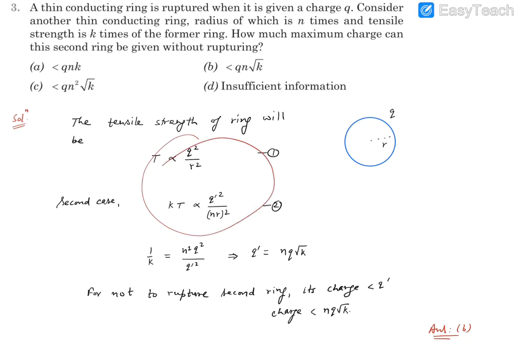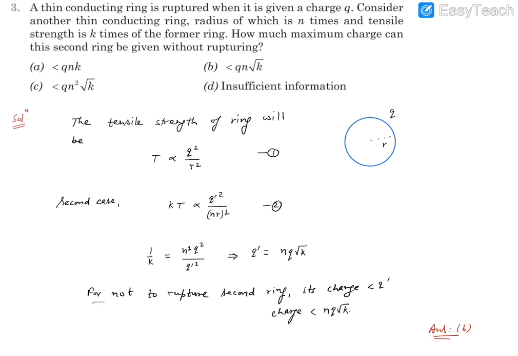Now we can use these two relations and divide them. So we can say 1 by K is going to be equal to n square Q square upon Q dash square. This will give us Q dash, which is going to be nQ under root K. Now this Q dash is the charge which, if you supply it to the ring, the second ring will rupture. We want the second ring not to rupture. That means the charge given to the second ring must be less than this number.